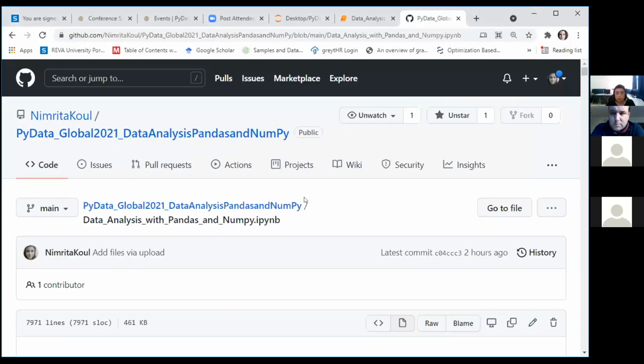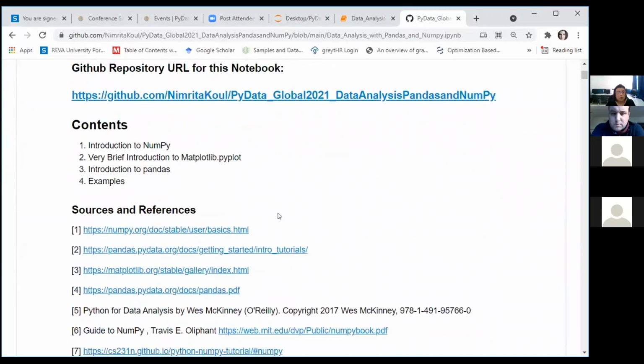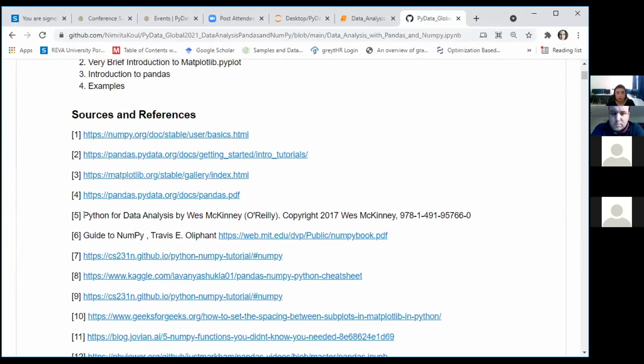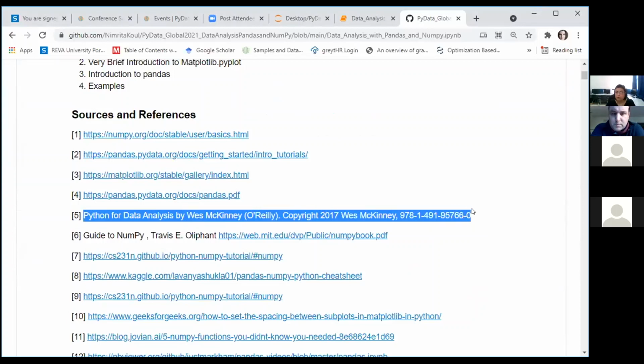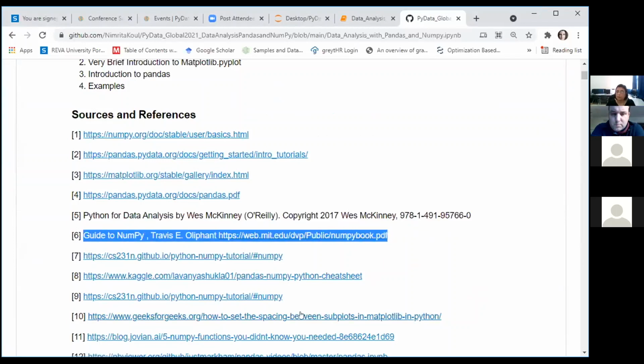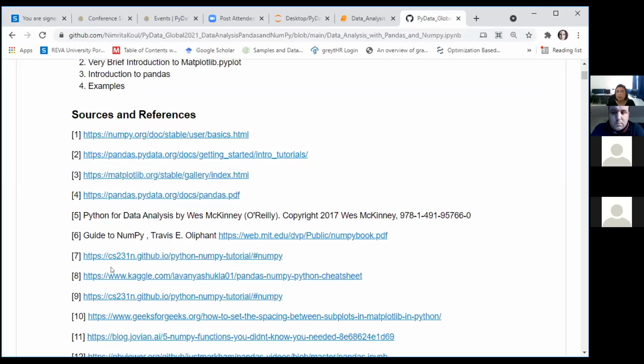There is another book called Guide to NumPy, by Travis Oliphant. So the book for Pandas is Python for Data Analysis by Wes McKinney, and the book on NumPy is Guide to NumPy. Both of these authors are the originators of these two packages. So any student who is interested in learning the depths of these two libraries must refer to them. Besides these, there is CS231 at Stanford University, which is also a very good resource for everybody interested in exploring further.